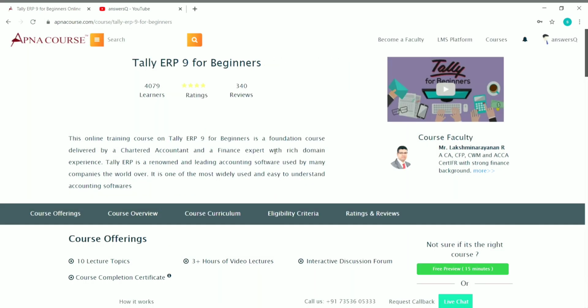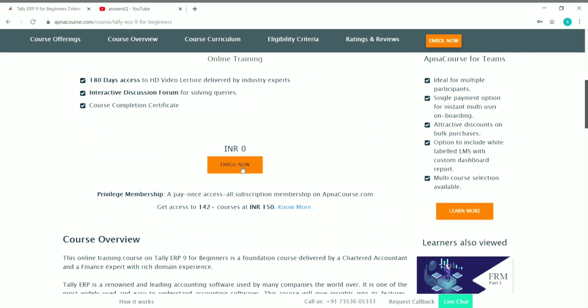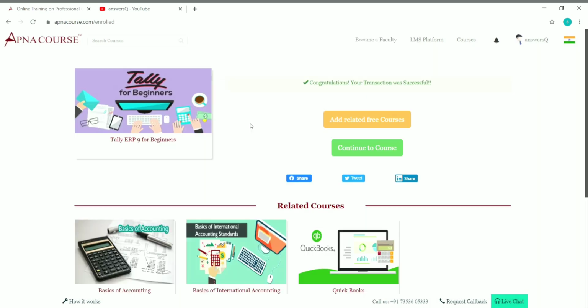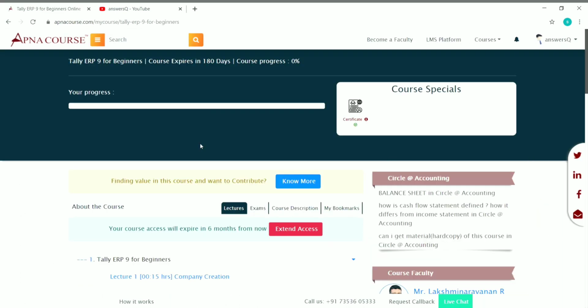So now I have logged into my account. Once you log into your account, come to any course that you like and scroll down, and you can see here enroll now. Just click on it to enroll in this course. Now you have to select your state. Once you select your state, click on submit. Then you will see this: Congrats, your transaction was successful. And you can see here a button, continue to course. Just click on it to go to this course. So that's it. Now we have enrolled in the course Tally ERP9 for beginners.